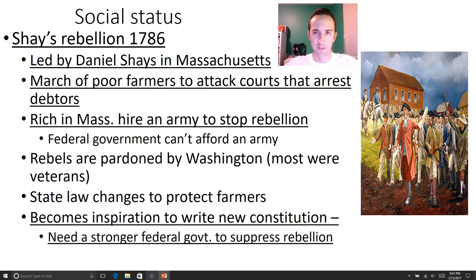But this rebellion shows Congress that they need change. The Articles of Confederation were too weak to control internal dissent. The people weren't happy. We needed a new government. And so this becomes the inspiration to meet again to write the new Constitution.